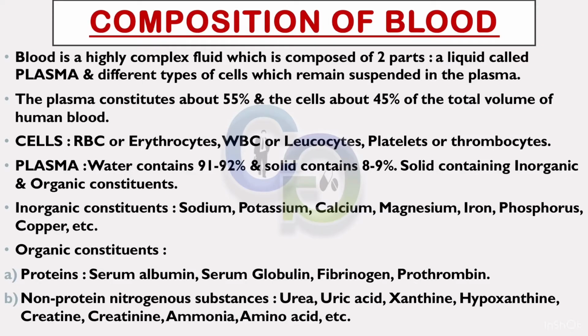Plasma: water contains 91 to 92% and solid contains 8 to 9%. Solid containing inorganic and organic constituents. Inorganic constituents: sodium, potassium, calcium, magnesium, iron, phosphorus, copper, etc. Organic constituents: proteins, serum albumin, serum globulin, fibrinogen, prothrombin. Non-protein nitrogenous substances: urea, uric acid, xanthin, hypoxanthine, creatine, creatinine, ammonia, amino acid, etc.